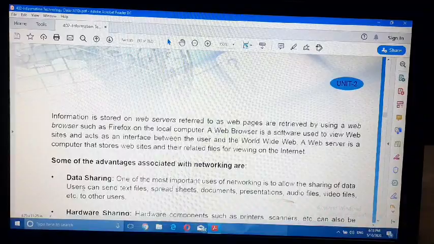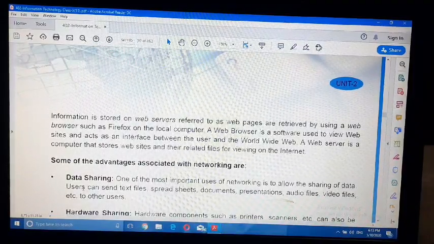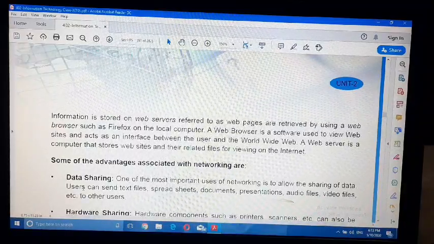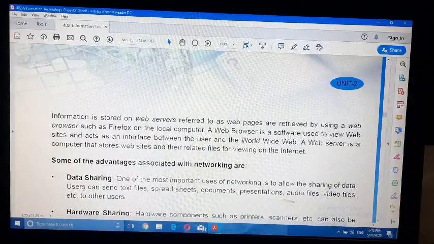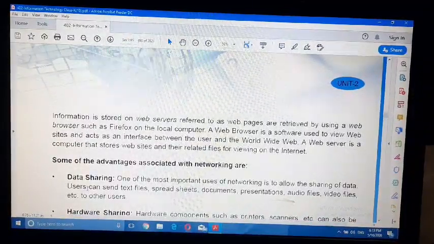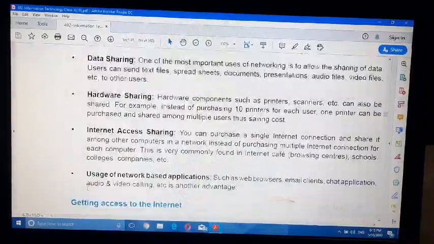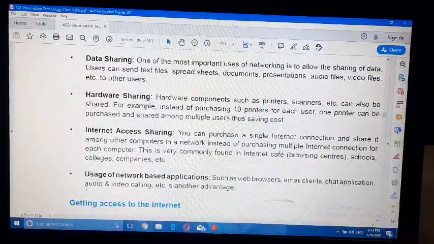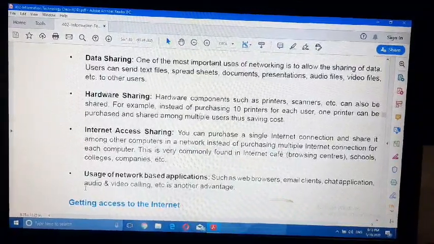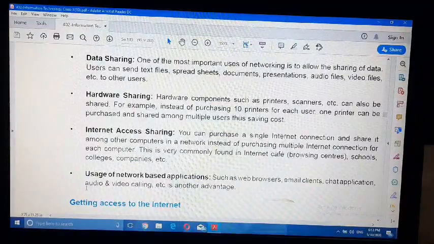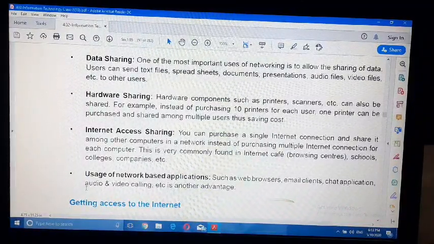A single printer or scanner can be shared and used throughout the network. Next one is internet sharing. Using computer network, we can share internet also. A single internet connection can be shared among all the computers in a network.